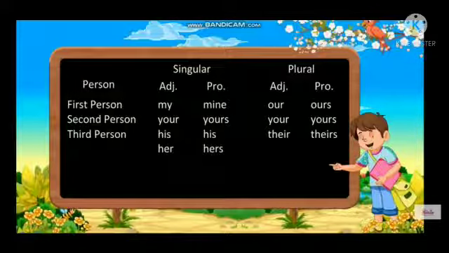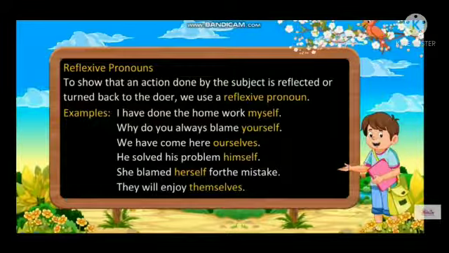Next one is reflexive pronouns. To show that an action done by the subject is reflected or turned back to the doer, we use a reflexive pronoun. Example: I have done the homework myself. Why do you always blame yourself?